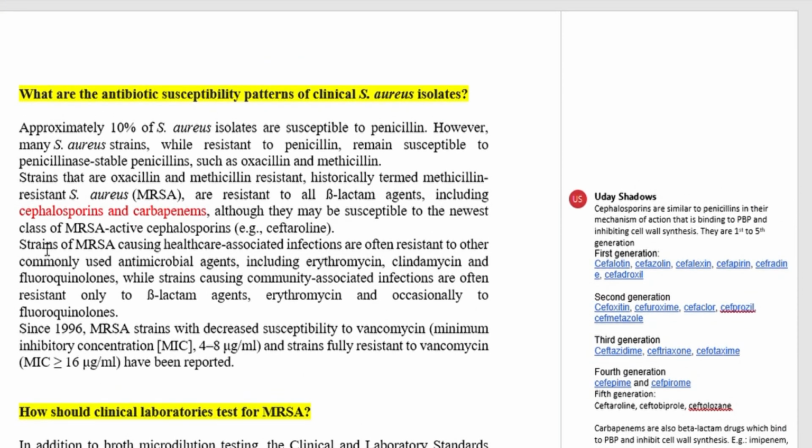So the strains of MRSA causing healthcare associated infections are often resistant to other commonly used antimicrobial agents also, including erythromycin, clindamycin, and fluoroquinolones, while strains causing community acquired infections are often resistant to only beta-lactam agents, erythromycin, and occasionally to fluoroquinolones.